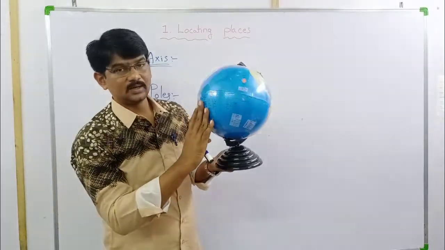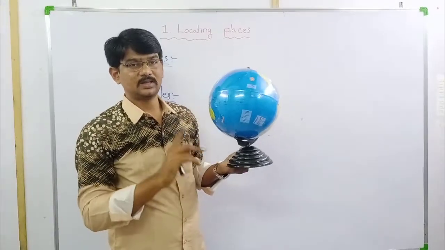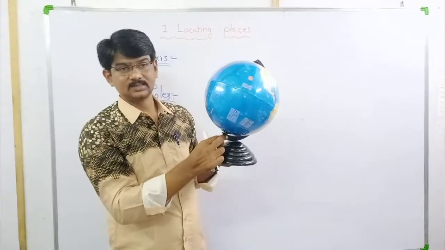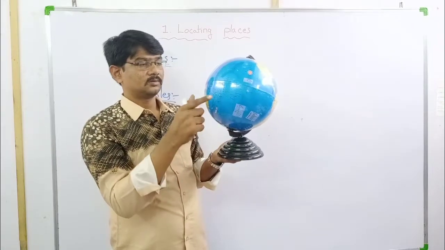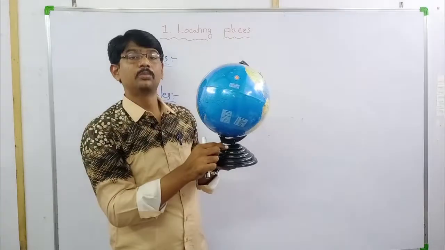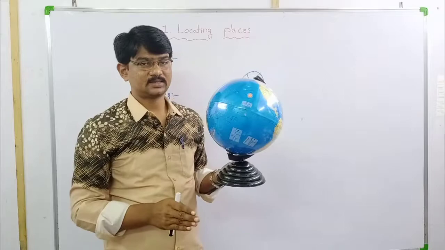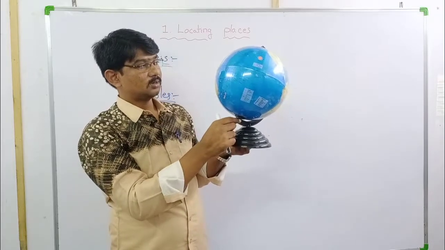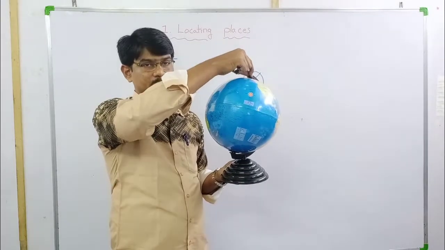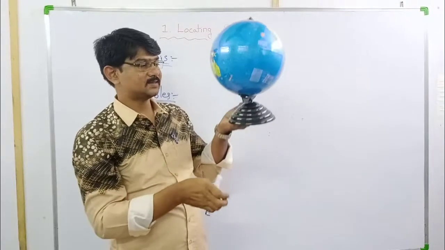What are the two ends of the axis? Poles. Yes, this is a pole and this is also a pole. Poles are the two ends of the axis. The top pole is called the North Pole. The bottom pole is called the South Pole. Okay, clear? What is an axis?